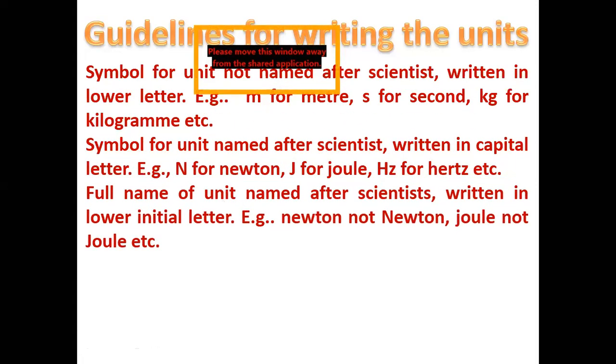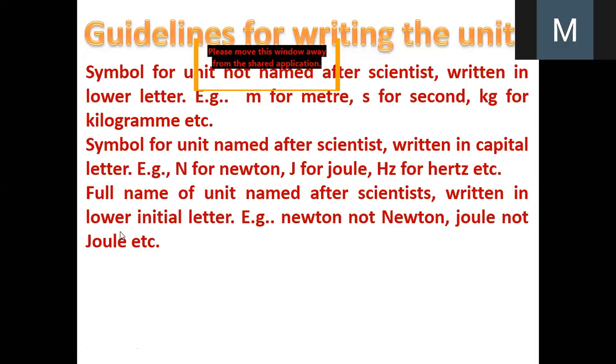Then, the full name of a unit. Now understand this: the full name of a unit, whether it is the name of a scientist or not, should be written all in lowercase. Like if I want to write newton, I will write n in lowercase and not N capital. Why? Because capital N symbolizes that it is the person Newton. The same way joule, I will write small joule and not capital J, because if I write capital Joule, it is symbolizing the person Joule.